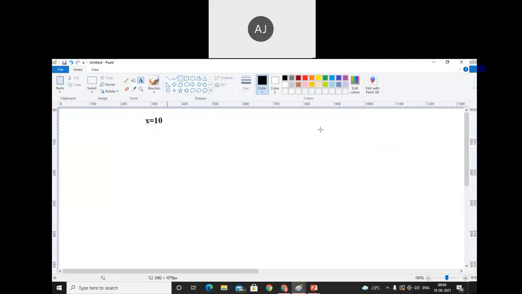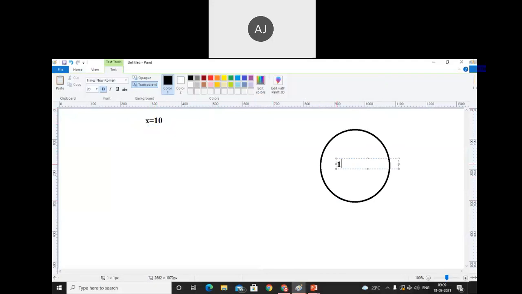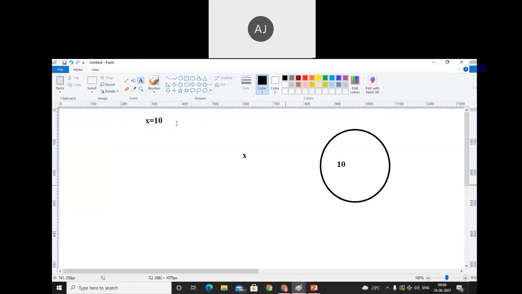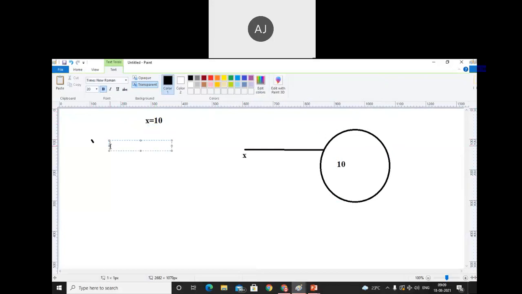That means here we create the object, and in that object the value 10 is stored. Afterwards, x is a reference variable, and that variable points to the object. That is the kind of operation we do in Python. For example, y is equal to 20.